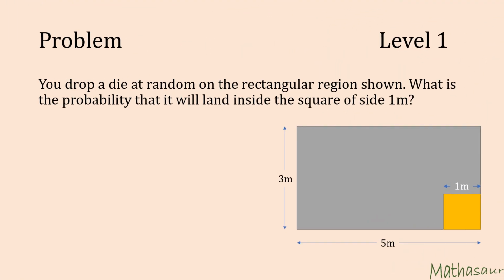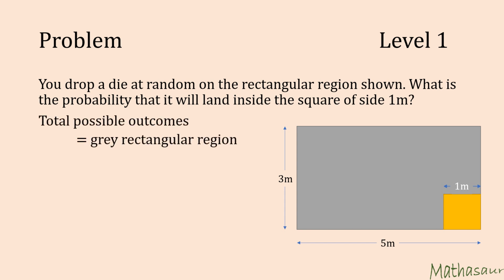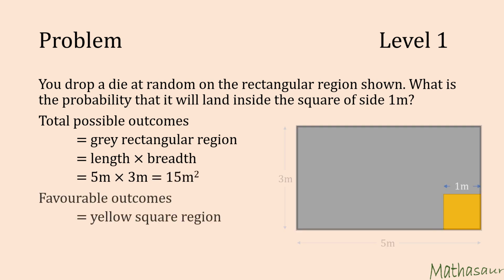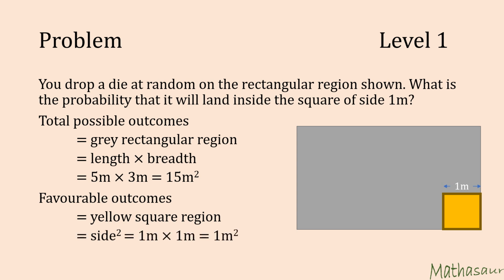You drop a die at random on the rectangular region below. What is the probability that it will land inside the square of side 1 meter? Total possible outcomes here would be equal to the grey rectangular region, which is length into breadth, or 5 meters multiplied by 3 meters, equals 15 meters square. My favorable outcomes would be represented by the yellow square region, which is equal to side square, or 1 meter square.